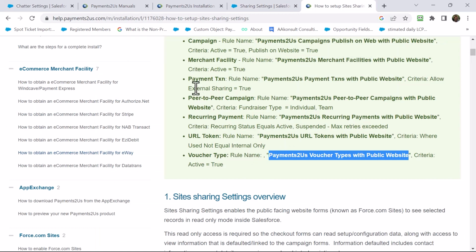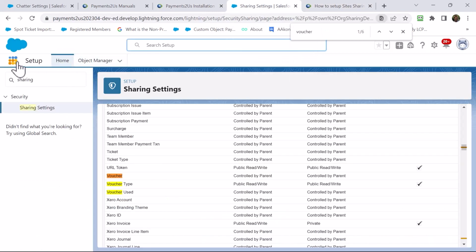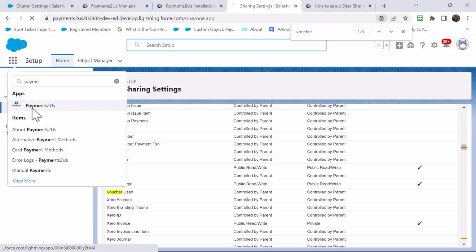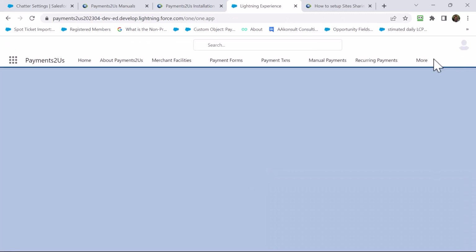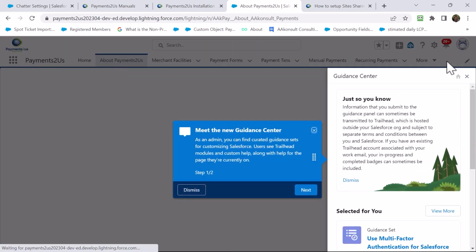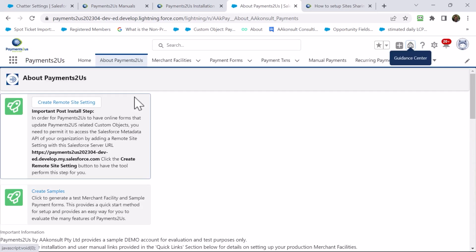Next we move on to the application itself and some setup that's required here. What we do here is, first of all, you go to the 9 dots and search for Payments2Us so that we've got the Payments2Us app shown across here. Then you go to the About Payments2Us tab and you press the Create Remote Sites.